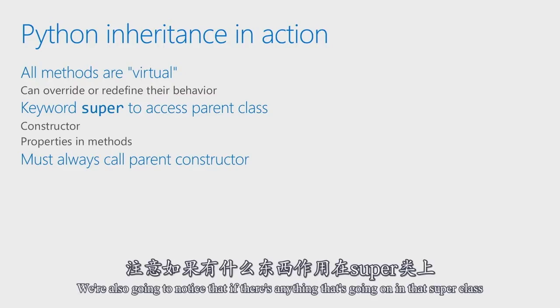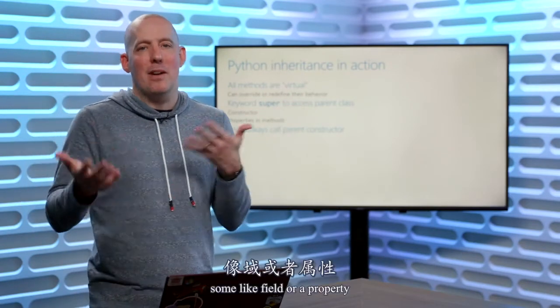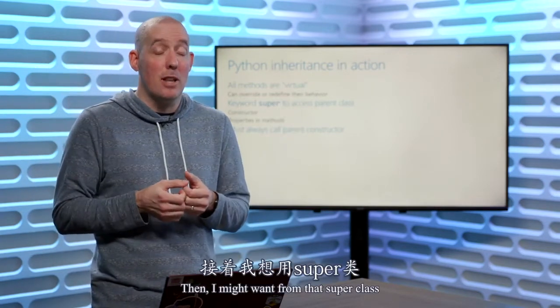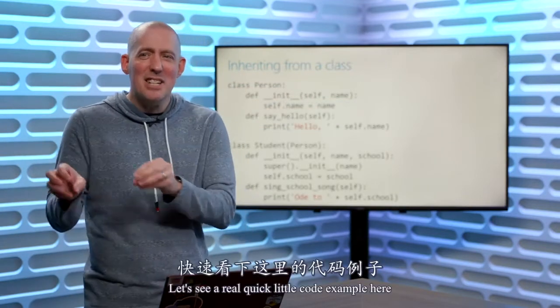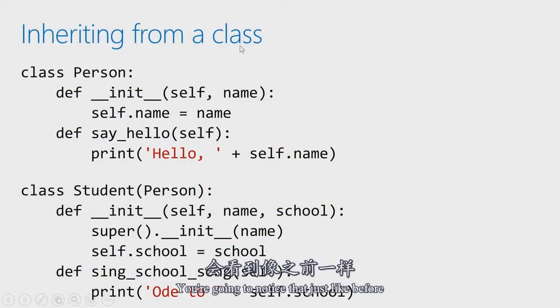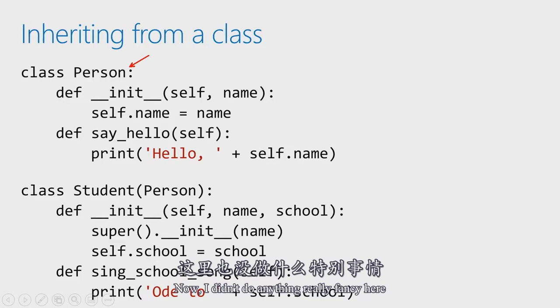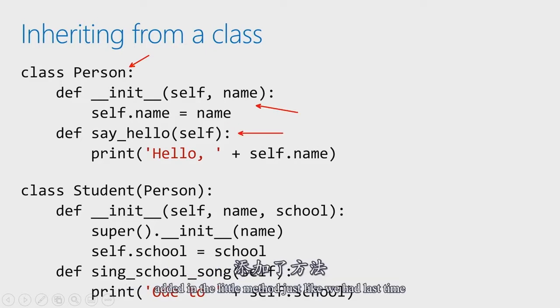And we're also going to notice that if there's anything going on in that super class, some field or a property or maybe even a method that I might want from that super class, then I can access that by using that super keyword. Let's see a real quick little code example here. You're going to notice that just like before, I've defined a class called person. Now, I didn't do anything really fancy here. I went ahead and set up the constructor just like we had last time, added in the little method just like we had last time. That's it. All this code we've already seen.